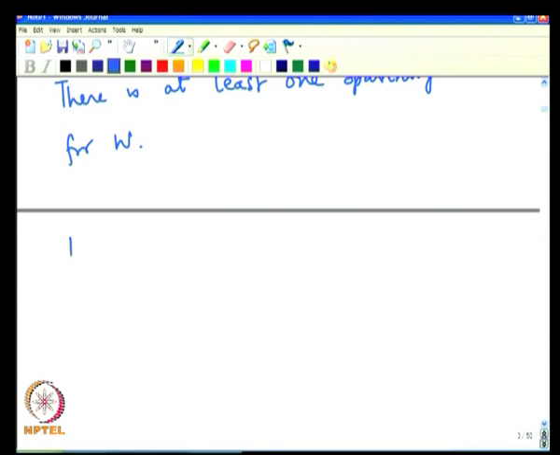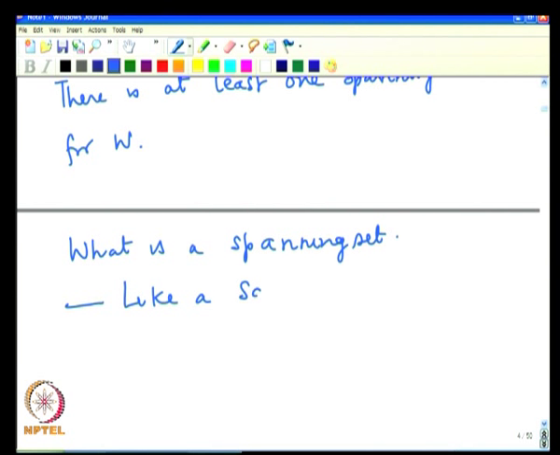What is a spanning set? A spanning set is like a sampling set. What do we mean by this? When we say sampling set, it means that by knowing these vectors in the spanning set, we can generate all the other vectors in the subspace.